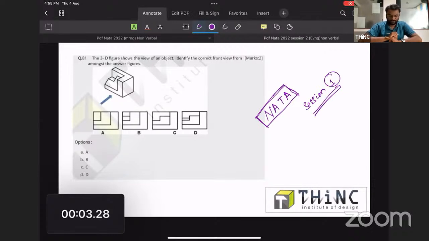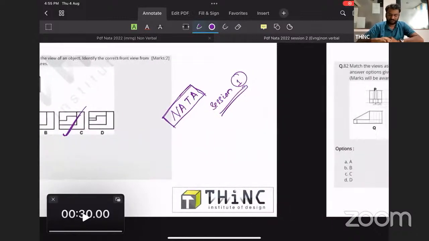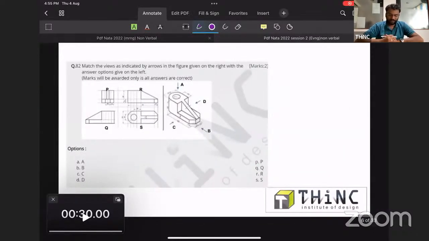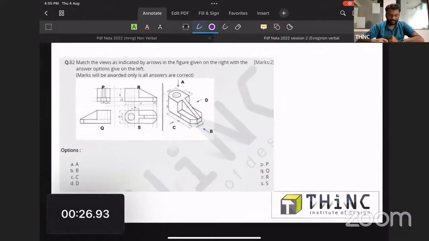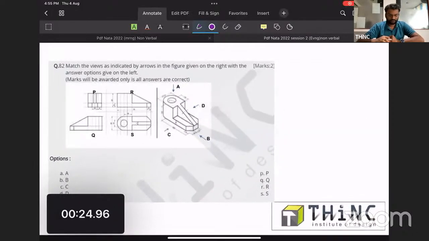Question from projection. Sharon, Vijisha, very good. That's it. Very simple question. It's option C. It is a purely repeated question from the first NATA. Nothing changed. Another question, that is also from projection.